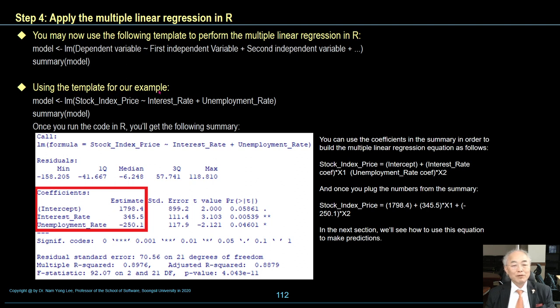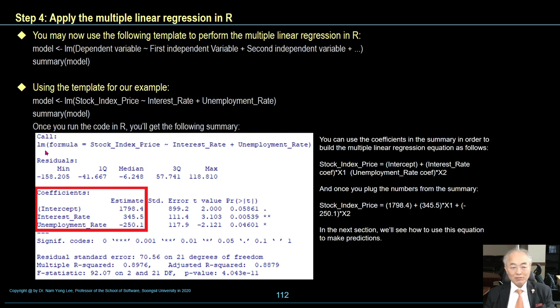Using the template for our example, model will be assigned by lm, the linear model, with the dependent variable stock index price, tilde, the first independent variable interest rate plus the second independent variable unemployment rate, and then summary of the model. Once you run the code in RStudio, you will get the following summary.